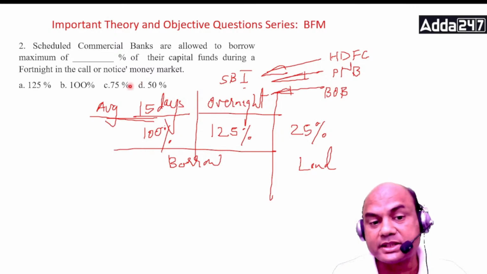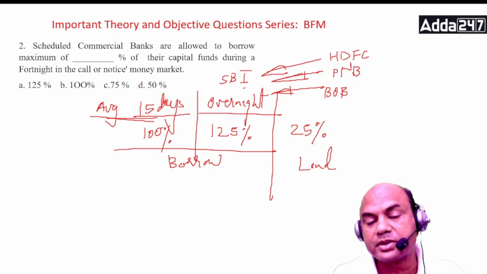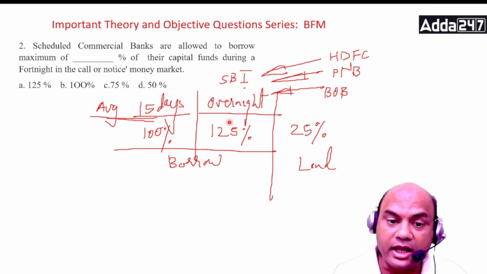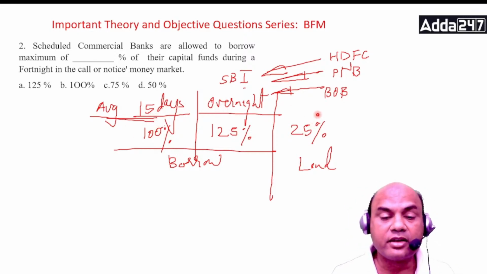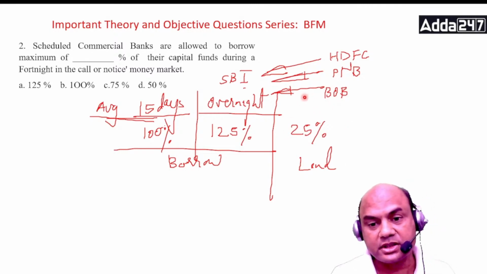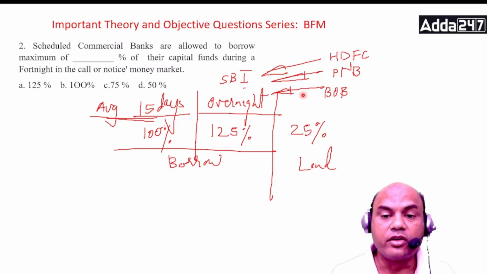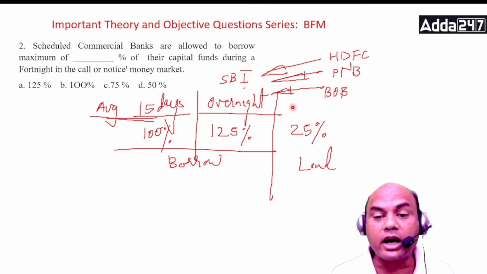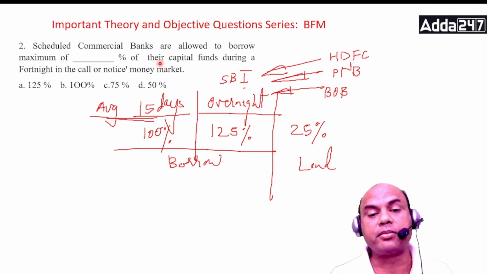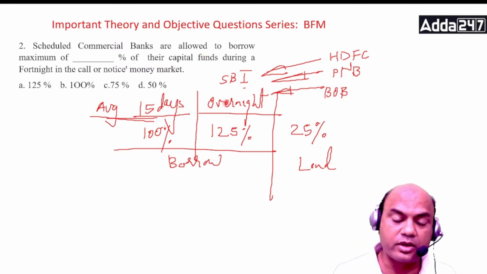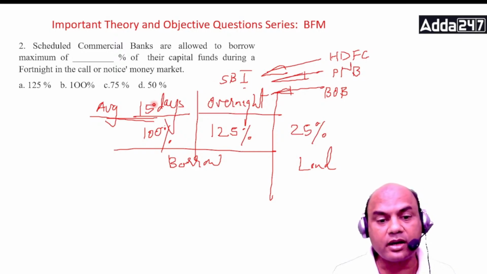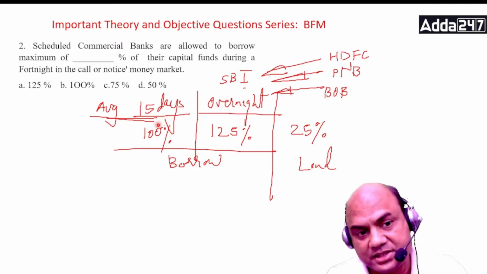You have to borrow less than... You'll have to borrow 75% at that time, so that the average becomes 100%. This is for borrowing. And for lending is a very small percentage. Kindly note, if let's say you are the bank, you want to lend to someone, you can't lend beyond 25% of your capital funds. Lending is very less, and borrowing you can borrow up to 125% for overnight and 100% for average fortnight.